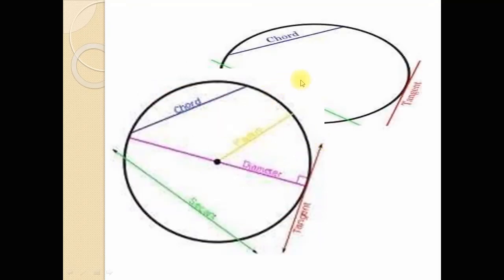So dear students, there are some characteristics of the circle. The first characteristic is the center, another is the radius, and another is the diameter. Chord is also a characteristic of the circle. Secant line and tangent line, these are also characteristics of a circle. I want to repeat the characteristics of the circle again: center, radius, diameter, chord, secant and tangent line. These are the characteristics of the circle.